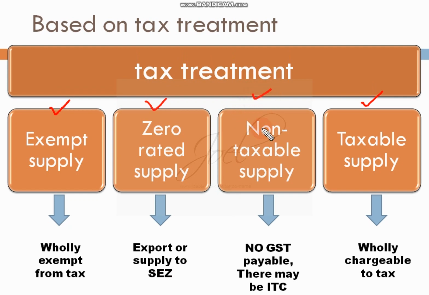Non-taxable supply is also outside GST, and no GST is payable by the person. So these are the things we should know under GST: types of supplies. Thank you.